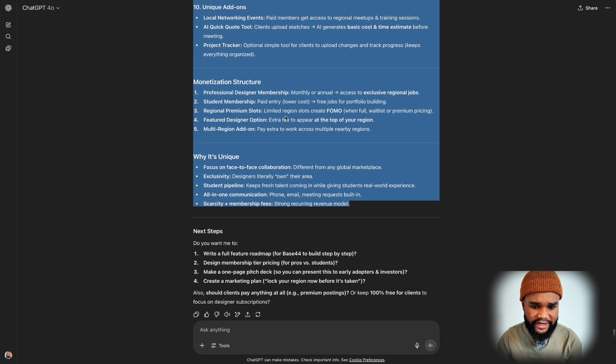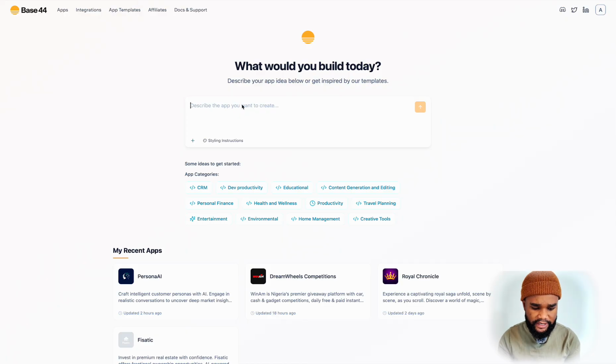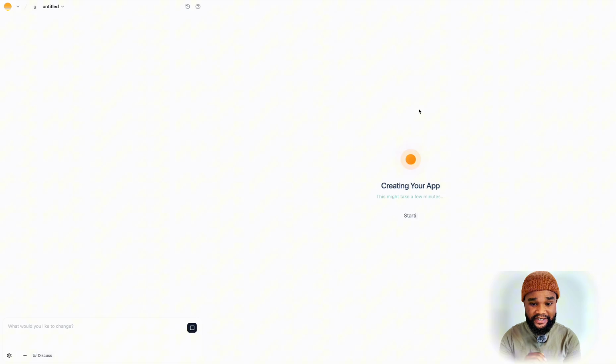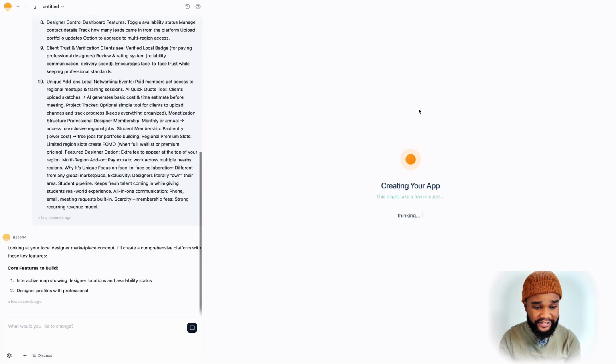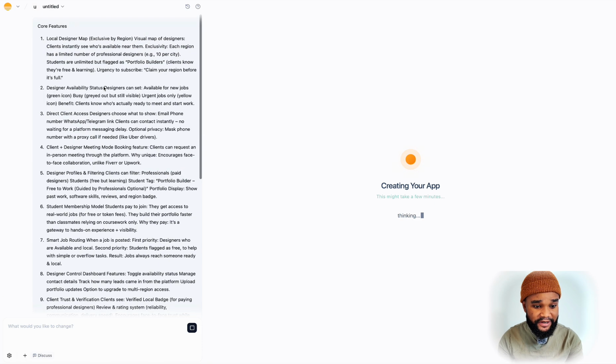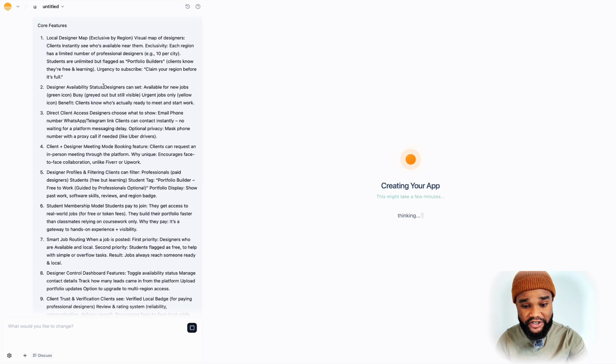So I'll copy all my instructions here, and then I'll come to Base 44 and I'll paste everything here. That's all you need to do. Just describe your ideas. Describe it and then press go. And now the AI is going to start creating the app for us based on our instructions.